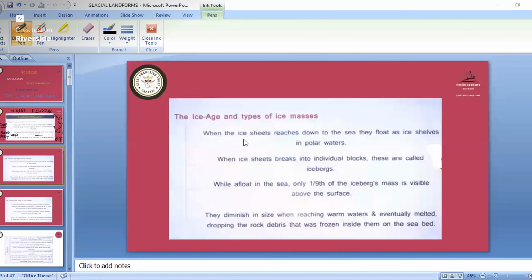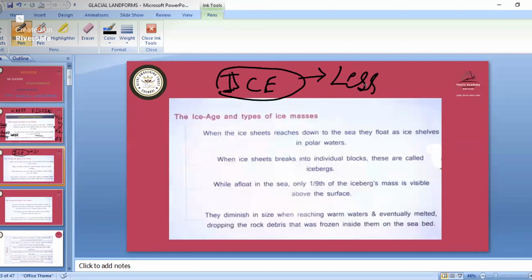Okay. So see here, ice age and types of ice masses. All those ice ages, everything we are studying in the geological time cycle. When the ice sheets reach down to the sea, they float as ice slabs. Ice forms like a solid crystal type from water, so it has less density, and water has high density.